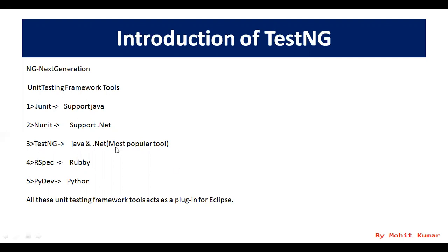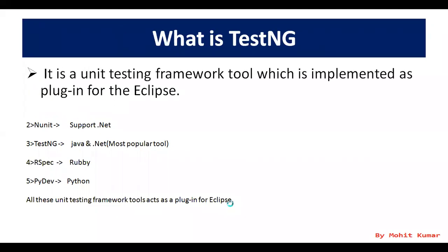For automation testing purposes we use TestNG, RSpec for Ruby, PyDev for Python. All these unit testing framework tools act as a plugin for Eclipse, so you can plug them in with Eclipse.